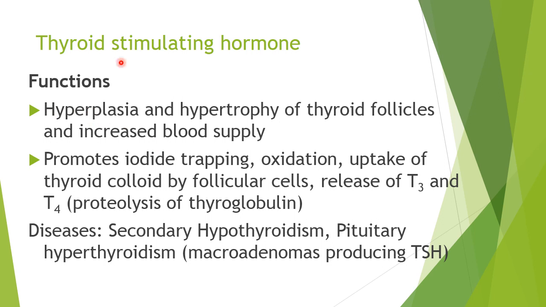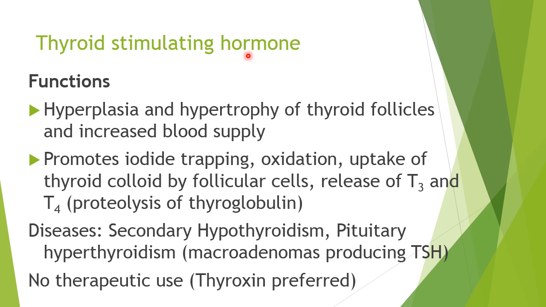The diseases that are related with the thyroid gland due to problems in pituitary are secondary hypothyroidism, that is, there is deficiency of thyroid stimulating hormone which leads to secondary hypothyroidism. Primary hypothyroidism is seen when there is a problem with the thyroid gland itself. Then pituitary hyperthyroidism is seen in patients wherein there is excess of TSH secretion from the pituitary gland in diseases like macroadenomas.